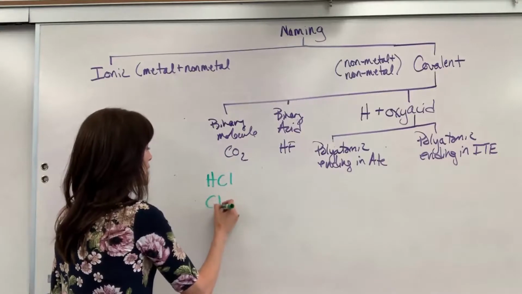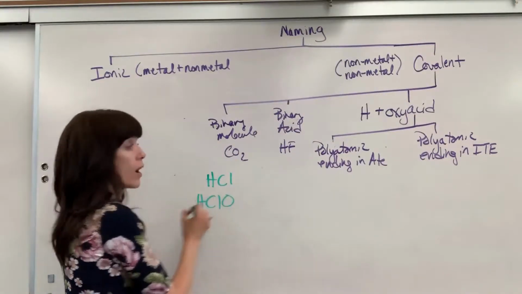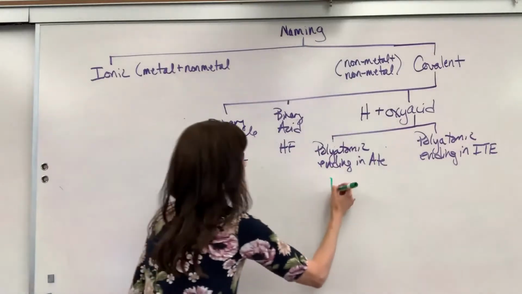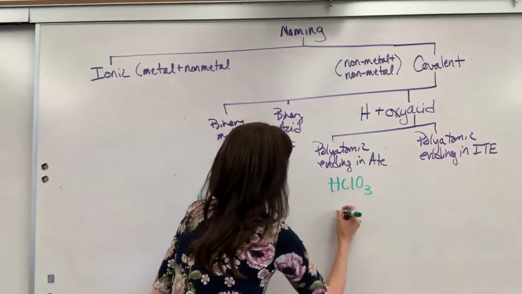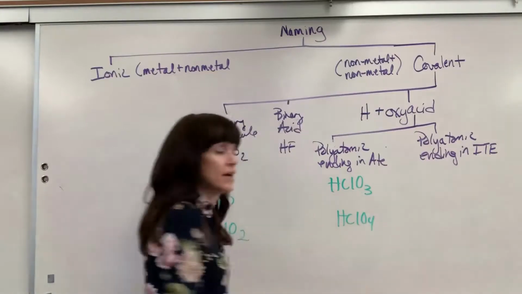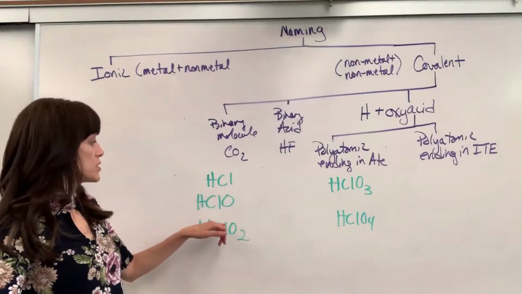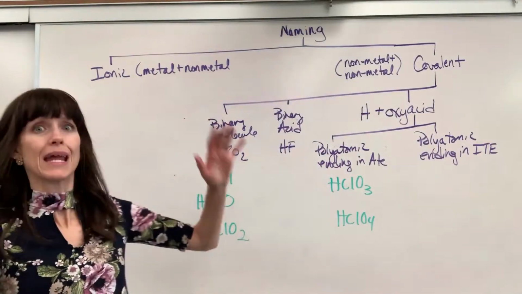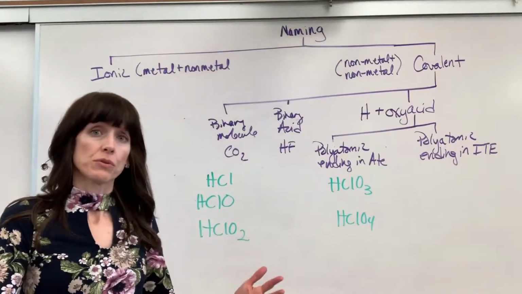Check out these 5 acids. HCl, HClO, HClO2, HClO3, HClO4. And AP expects you to know the difference between all those names, or a professor will have you name all 5 of those. So let's go through the rules.